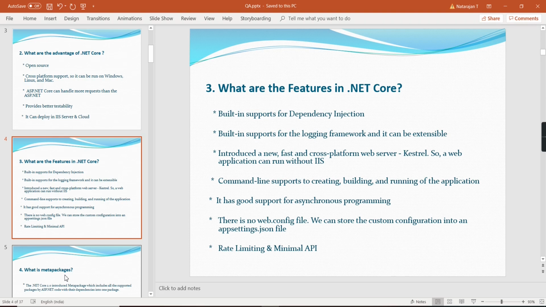So rate limiting means we can define how many requests our application is going to handle. So if it reaches the limit, we can throw some error messages. So that is the concept. Similarly, in minimal API, if you don't have much logic, we can write our API functionality within the program.cs file. These two features are available in the latest versions only.